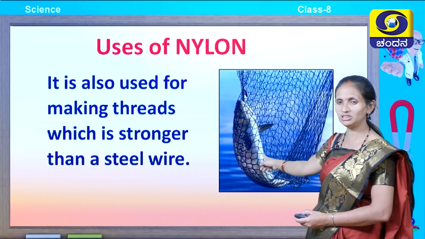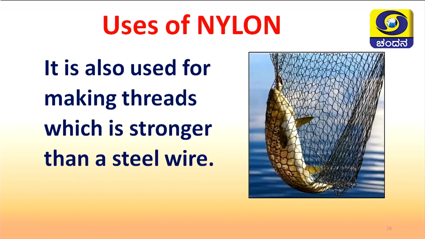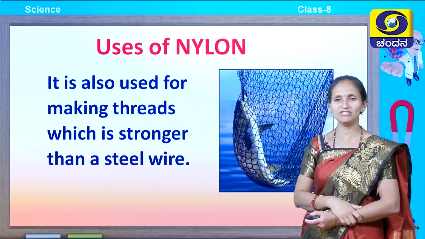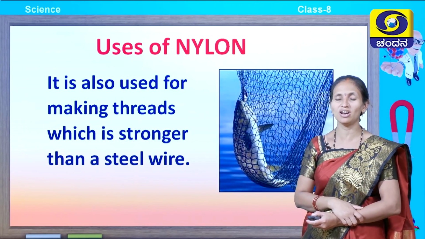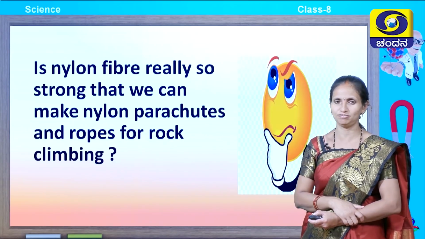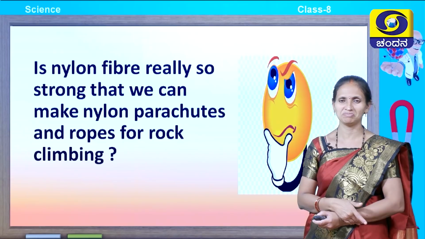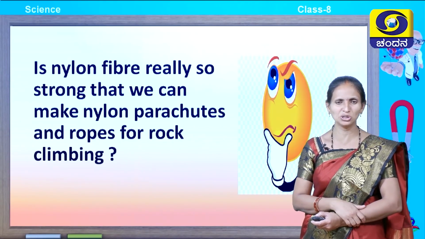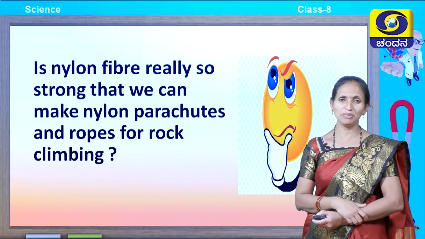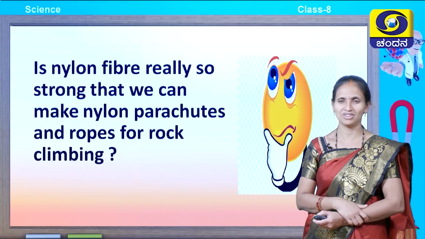In the picture, look at children, what is this? This is a fish net used to catch fishes. This fish net is very strong and it is made up of nylon. Is nylon fiber really so strong that we can make nylon parachutes and ropes for rock climbing? Is it possible? Let us think over it.